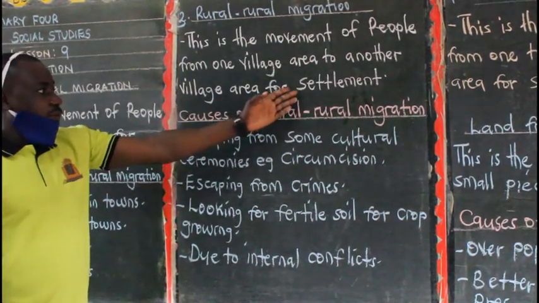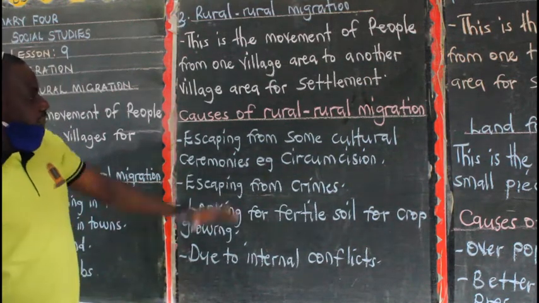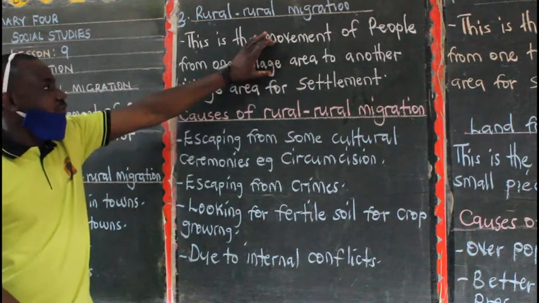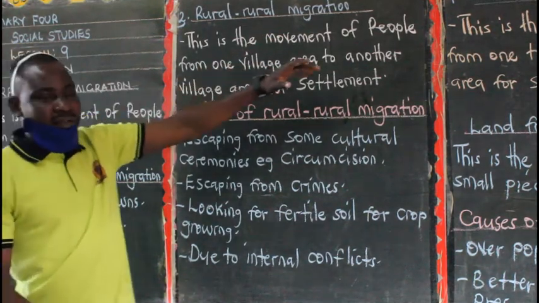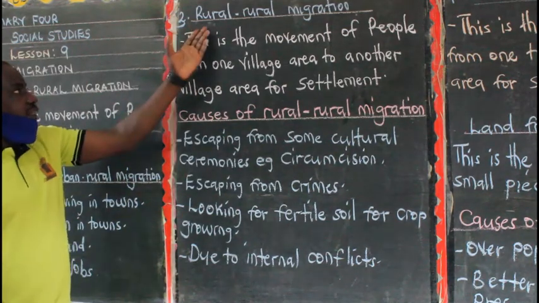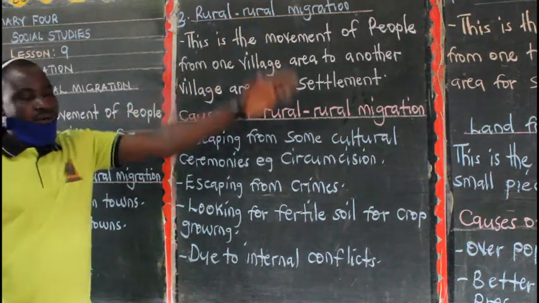Maybe you are looking for better settlement in one area, or there are some other reasons why people are moving from one village to another village looking for settlement. So we have our third type of migration, rural migration.